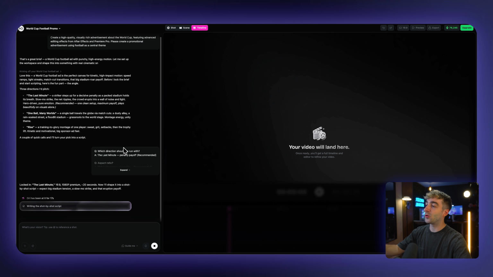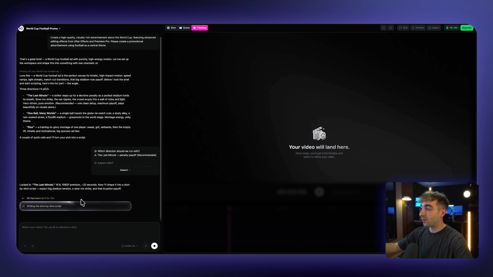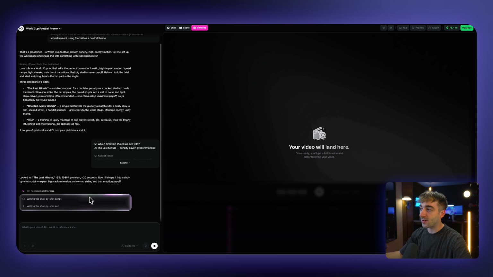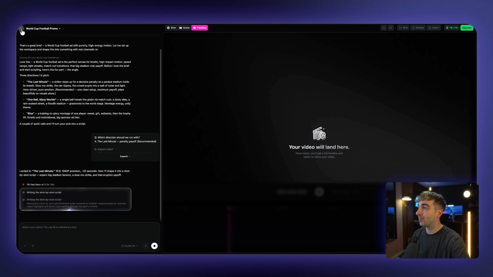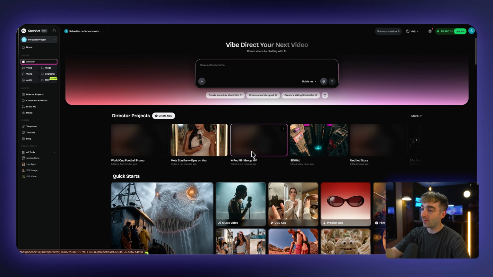From here, it's going to give you a script, which you can go ahead and modify. Once you confirm that, it's then going to give you a preview of your assets. If you approve those, then you can go ahead to the next step, and then it's going to generate the video for you. We're not going to go through this process right now because it takes a little bit of time, and I'd rather show you something more important. So we'll wait for that to load in the background. The K-pop music video that we started at the start of this video is still finishing.